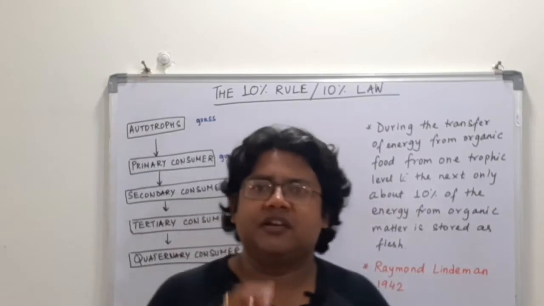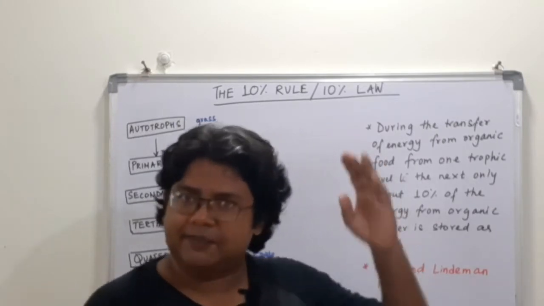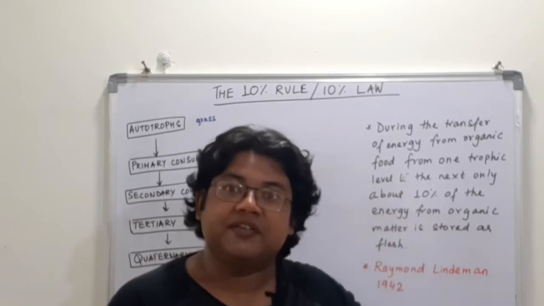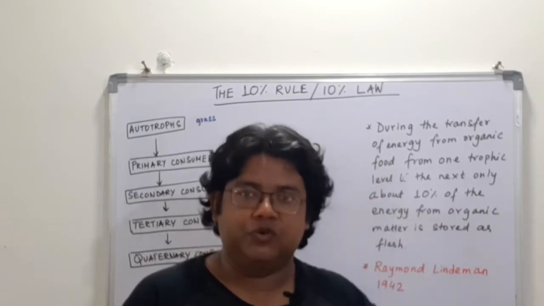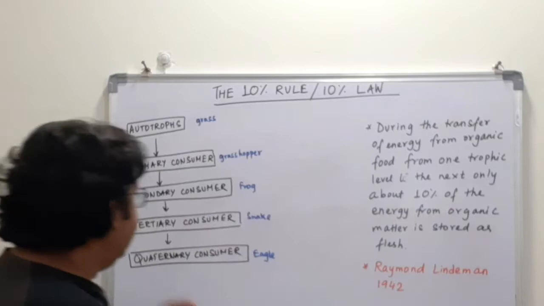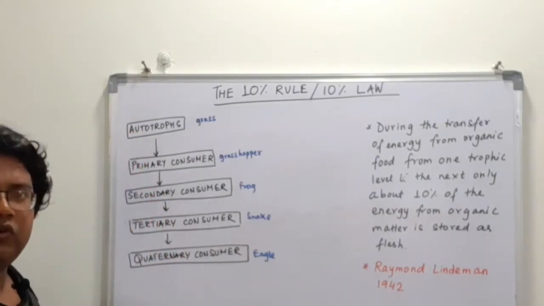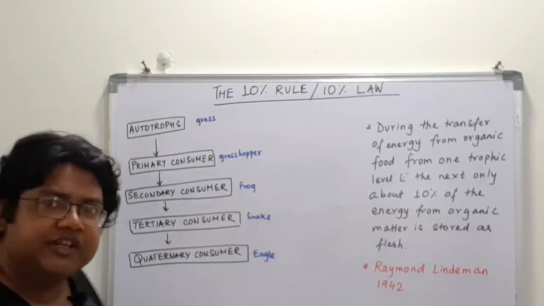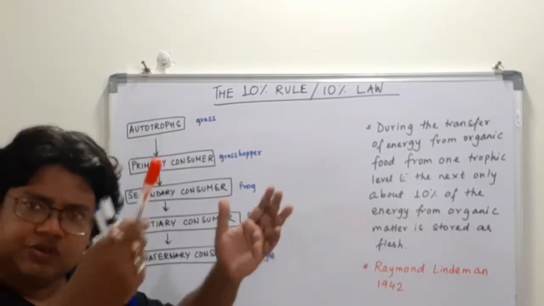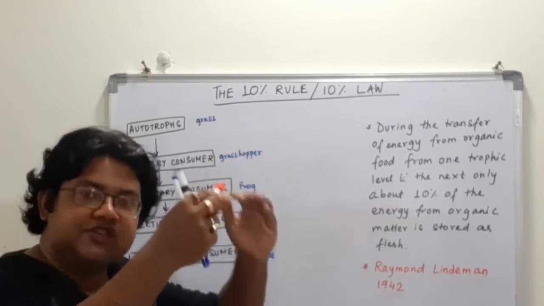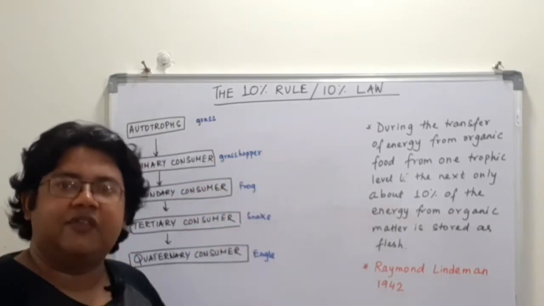Now you will understand this law once I take an example and explain how this 10% is applicable within a food chain. Okay, now let us consider a food chain. We'll talk about food chains in detail, but just to give you an idea of how energy travels through different trophic levels.